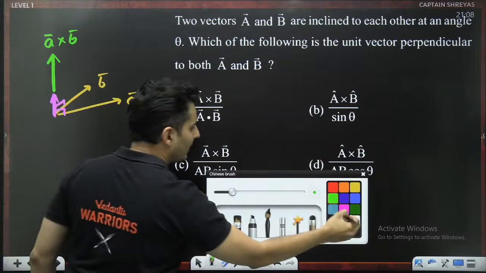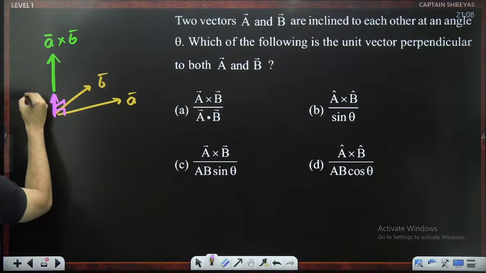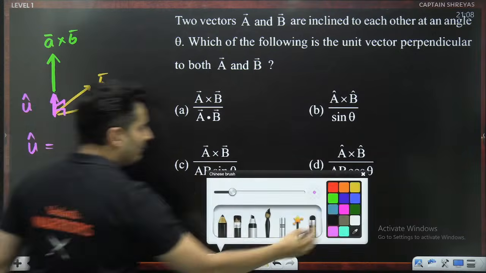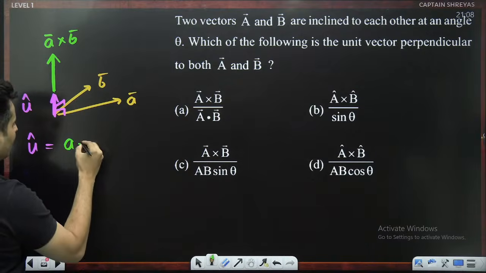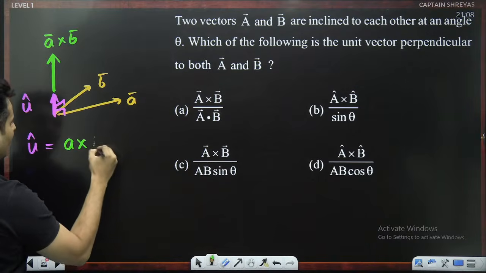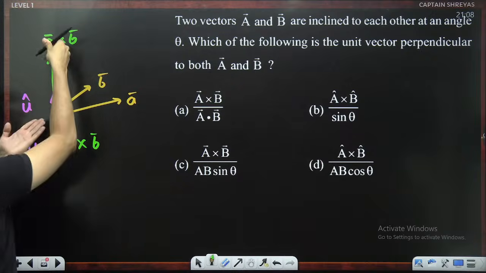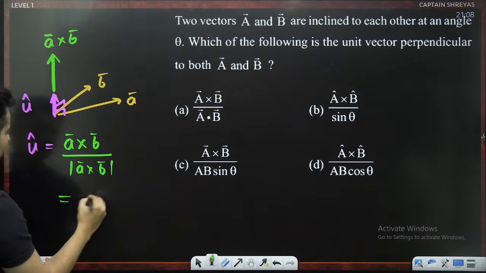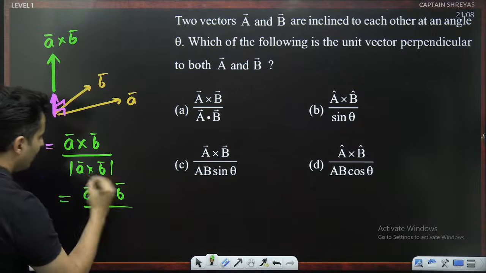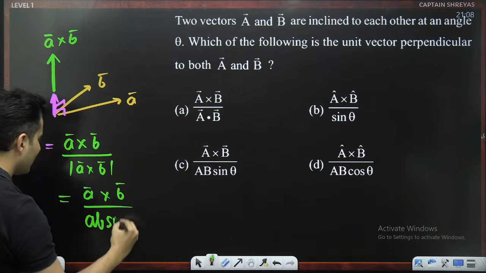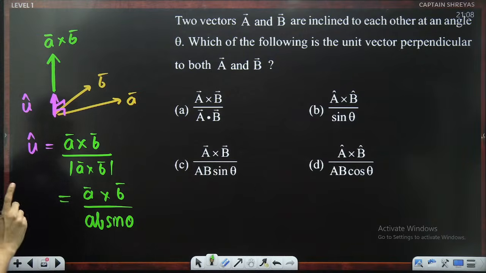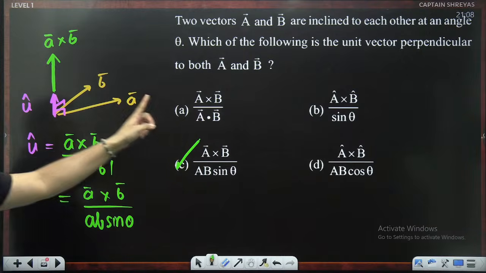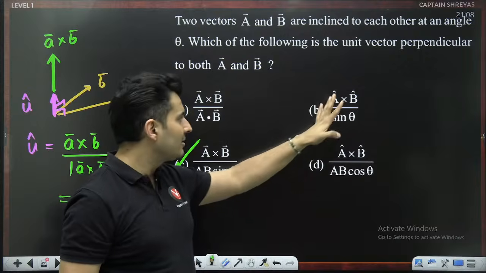So this unit vector, if I call it U hat, will be nothing but A cross B, that is the whole vector, divided by A cross B's magnitude. A cross B's magnitude is AB sine theta. So it is A cross B divided by AB sine theta. That is option C. Not cos. This is not correct, guys. This is something else only.